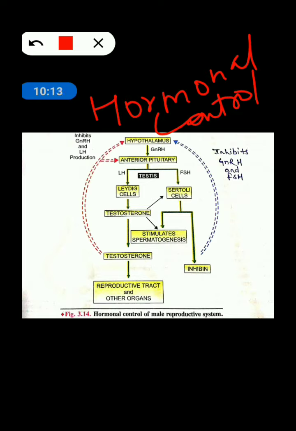So how is it controlled? First of all, in our brain the hypothalamus produces one hormone which is called gonadotrophic releasing hormone. It acts on the anterior pituitary and causes the secretion of LH and FSH. LH is called luteinizing hormone. It is also called interstitial cell stimulating hormone. And the second hormone released is FSH, that is follicle stimulating hormone.